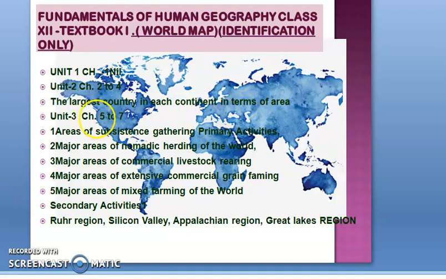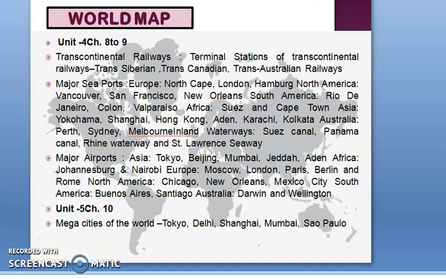Unit 3, chapters 5 to 7, we have the primary activities like commercial livestock rearing and extensive mixed farming, this kind of map pointing. From secondary activities, we have Silicon Valley, Ruhr region, Appalachian region and all, as well as transcontinental railways, major seaports, major airports of the world, and the mega cities of the world. So this is the entire list of the map pointing.